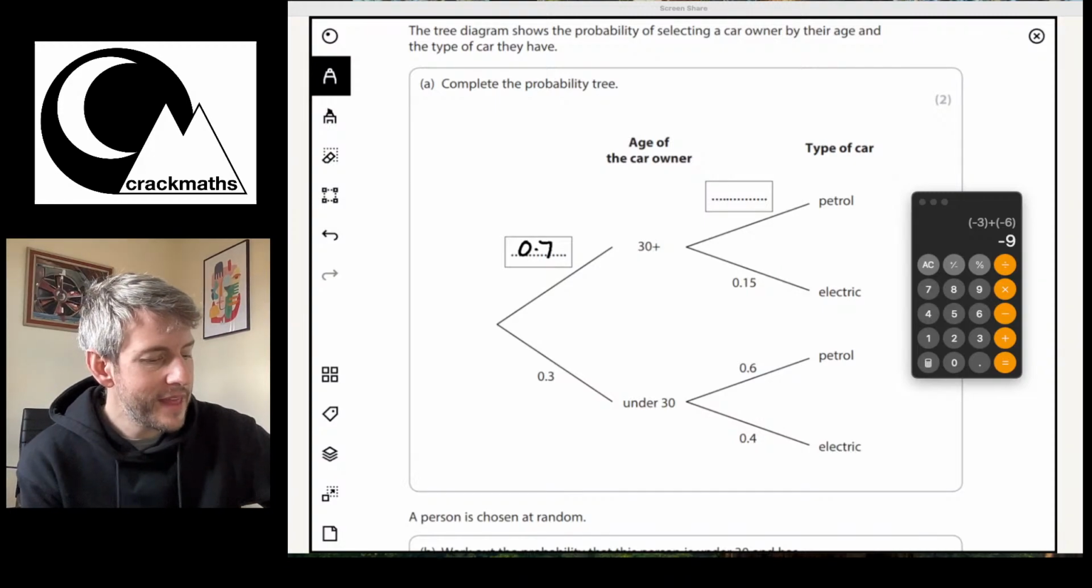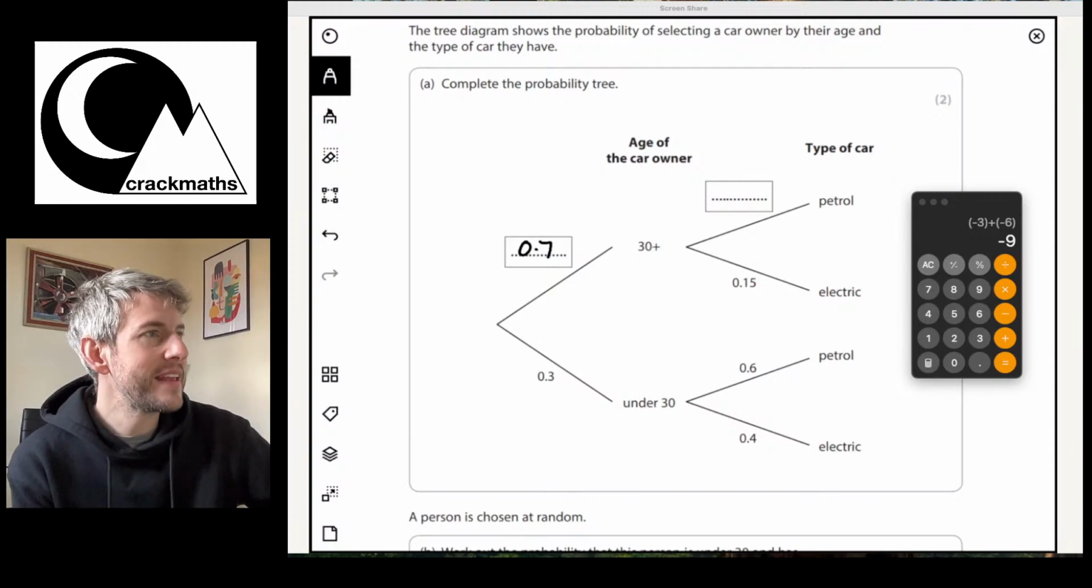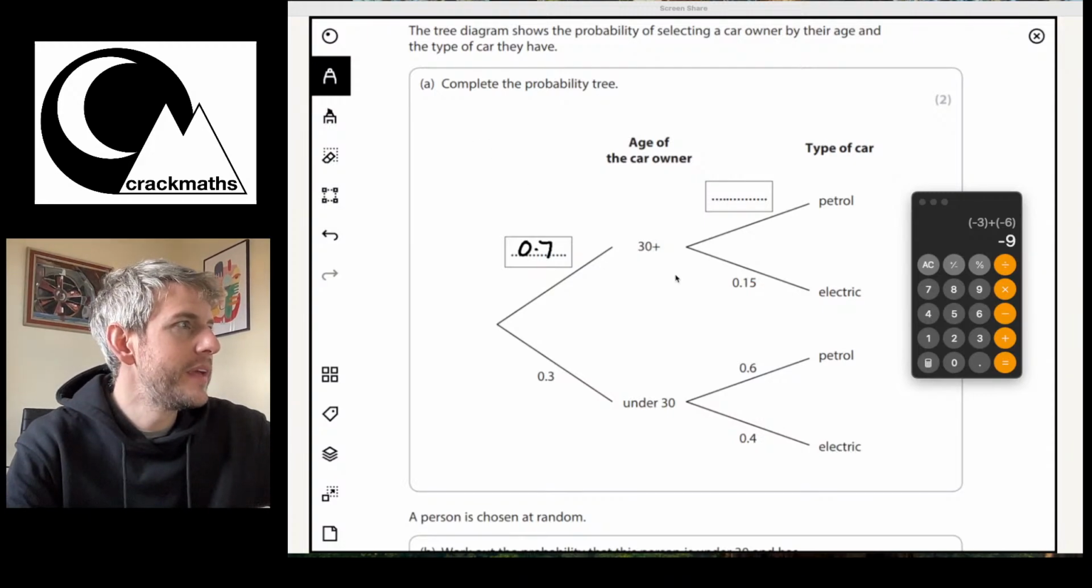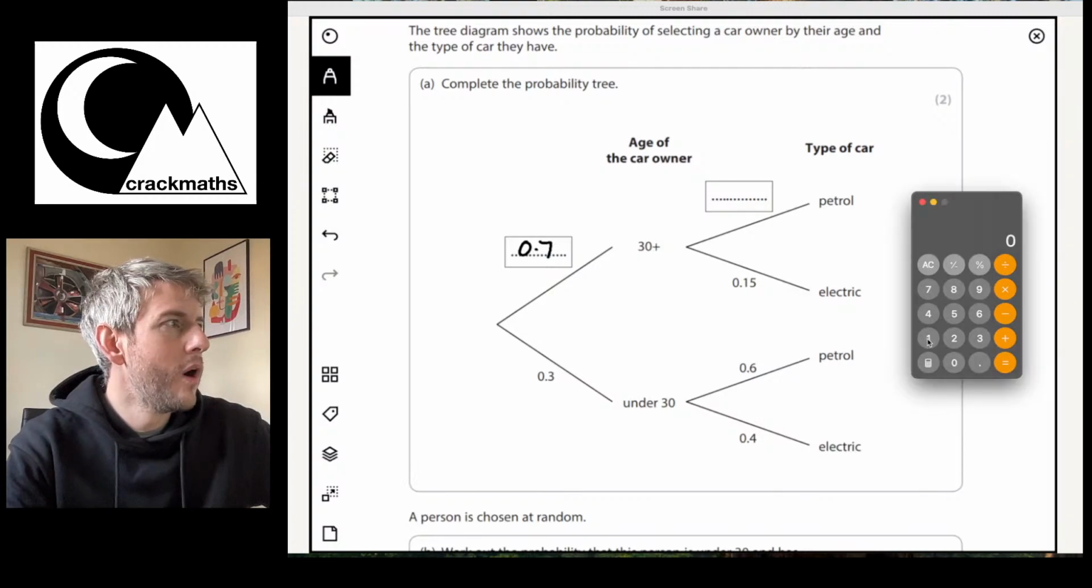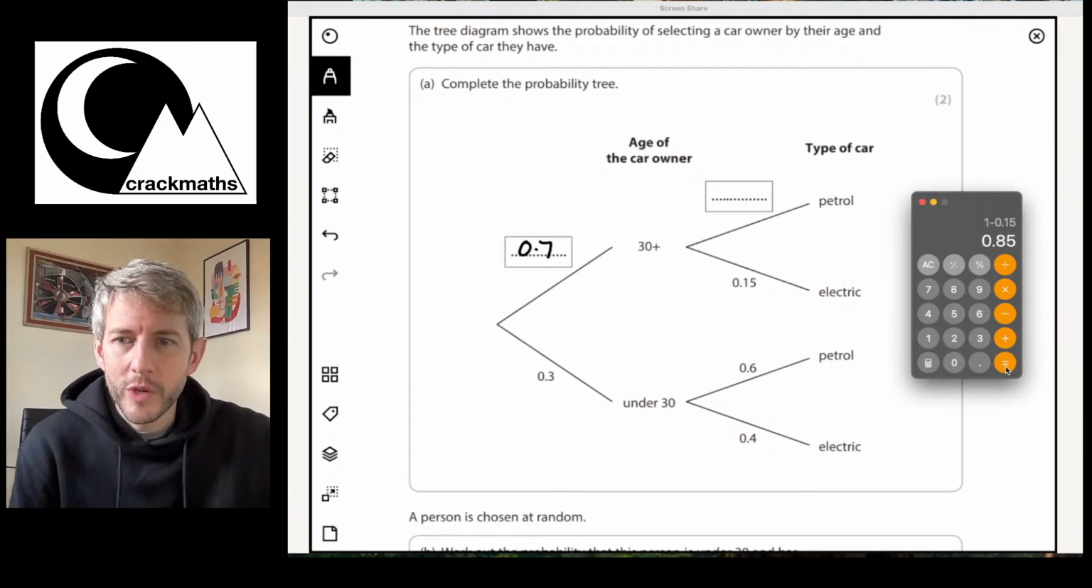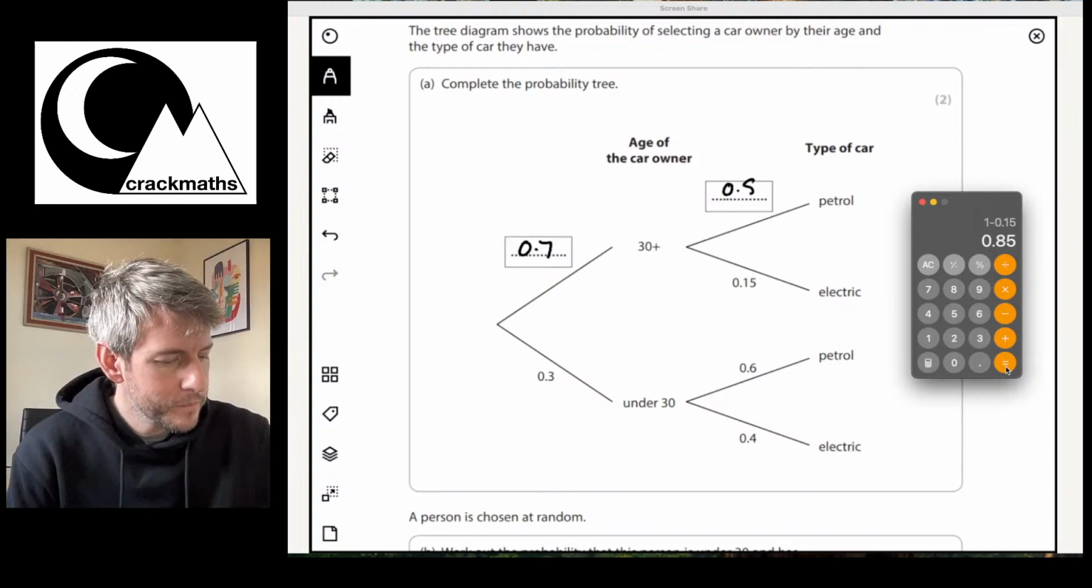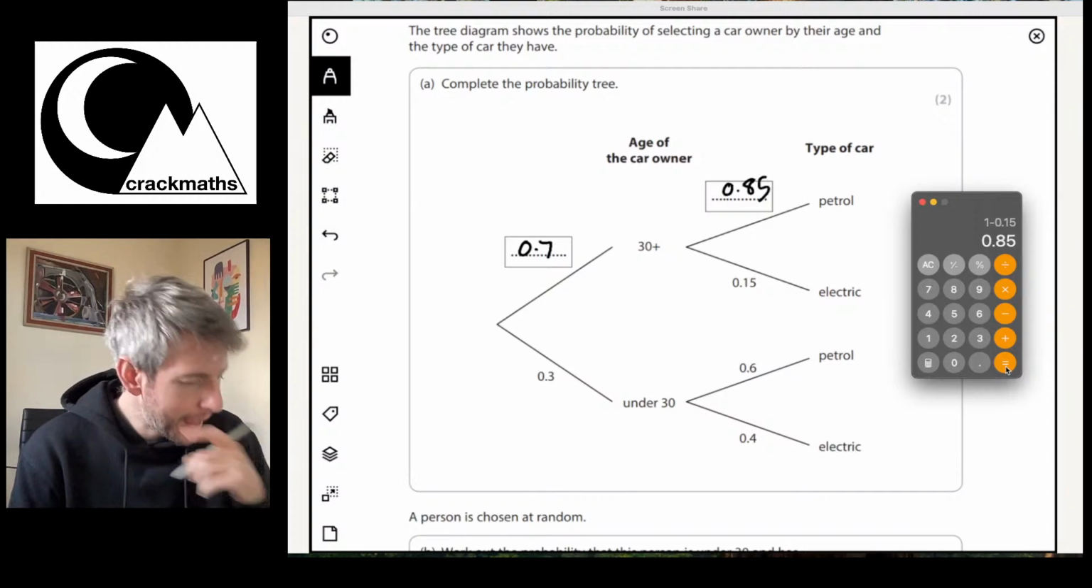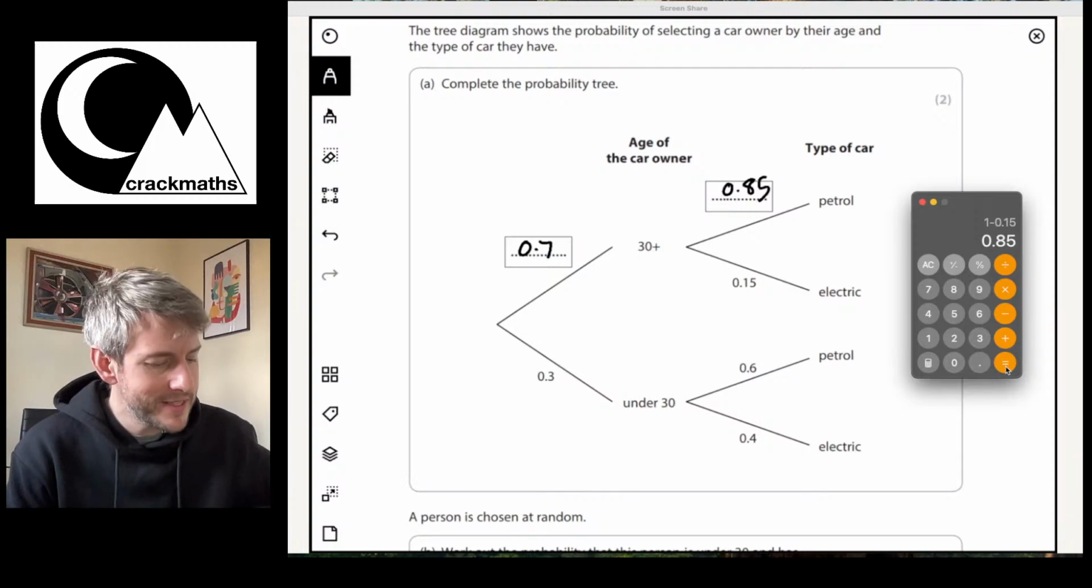Then if the probability that they have an electric car is 0.15, well, the probability that they don't have an electric car is going to be 1 take away 0.15, which will be 0.85. And yeah, that's the probability tree completed.